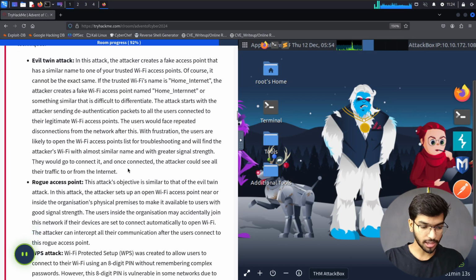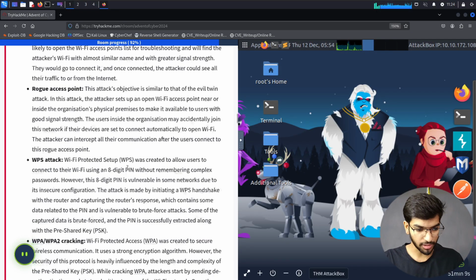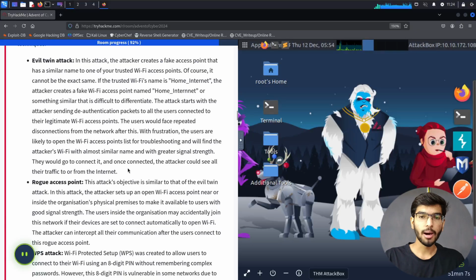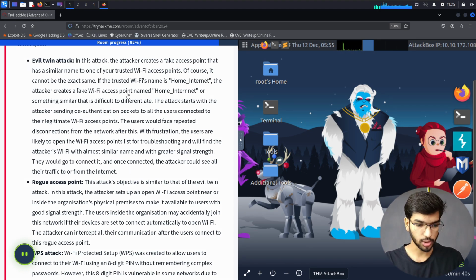There are multiple ways an attacker could do this, but descriptions are given here for the four most popular and most actively exploited ways of compromising a Wi-Fi signal. The first one is the evil twin attack. An evil twin attack is nothing but trying to have a similar name to an SSID.